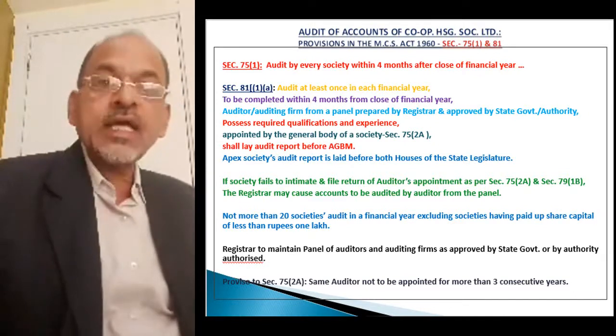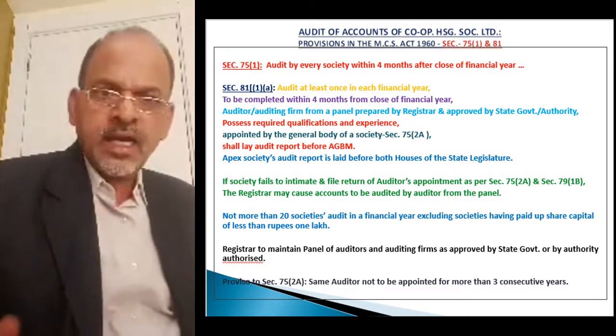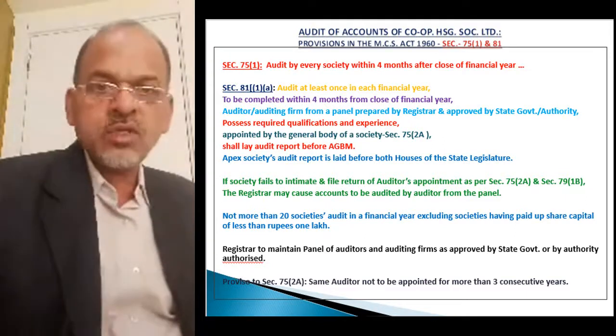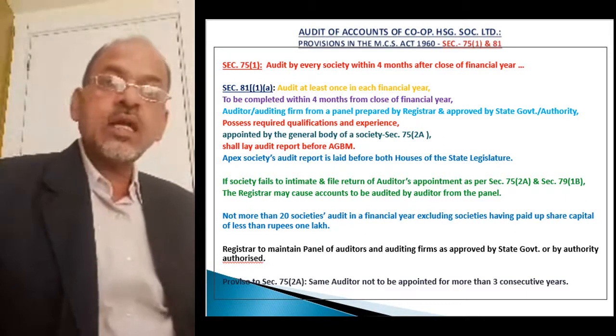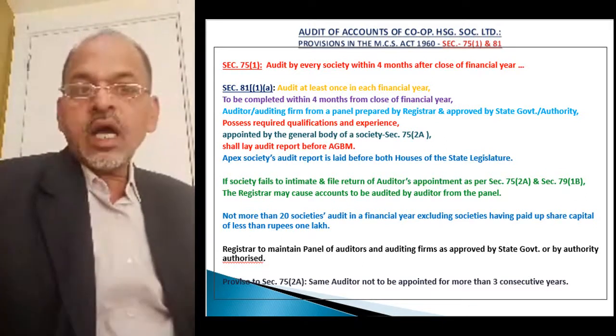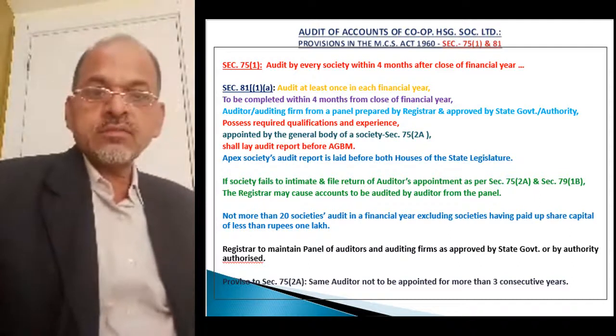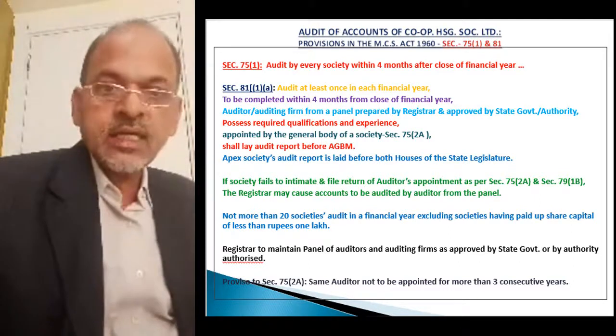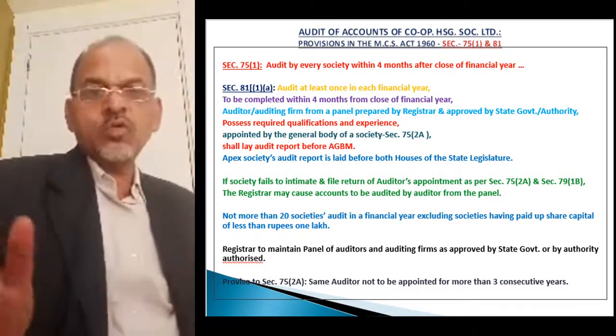And if you fail to intimate to the registrar, then registrar will appoint auditor, and registrar will cause accounts of your society to be audited. Registrar will send auditor to carry out audit of accounts of your society.